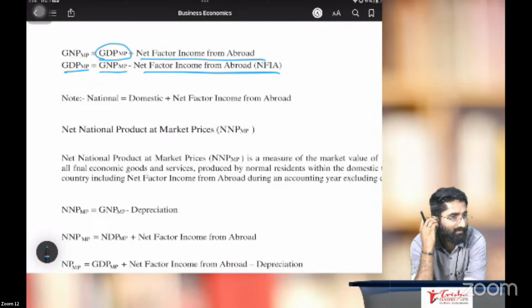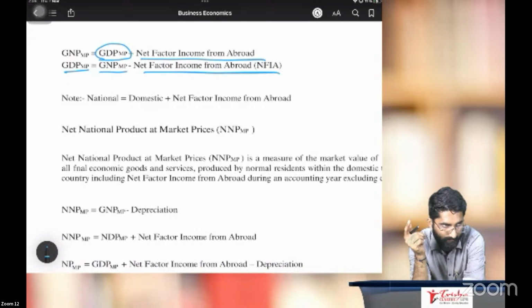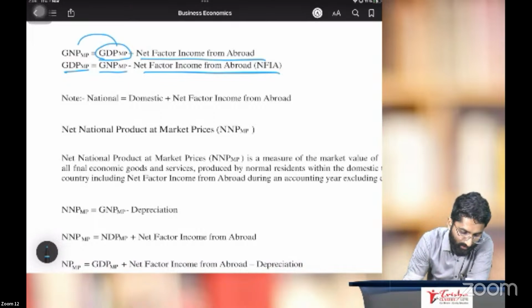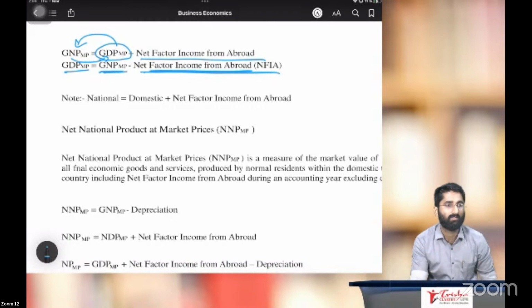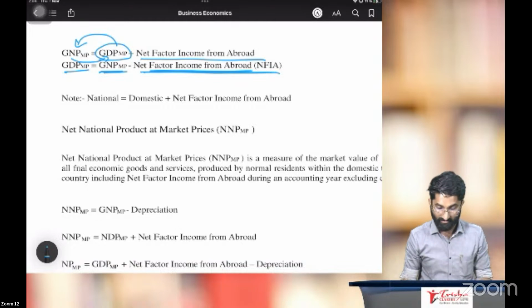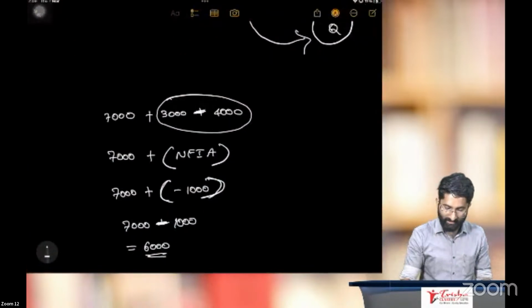Here, calculation. Sir, gross domestic product. Gross national product at market price is equal to gross domestic product at market price plus net factor income. What if I put gross domestic product this side and gross national product this side? Now, gross national product minus net factor income from abroad. I'll tell you, listen here.